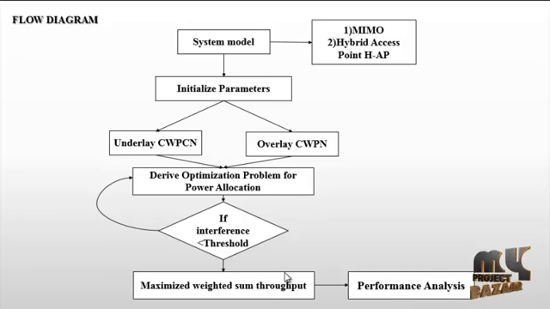Whatever the case, the interference should be minimal compared to the threshold value, so that the process is very efficient. The maximum weighted sum throughput should be high compared to the other process. So we initialize the parameters, the underlay and overlay conditions, for the CPWCN.